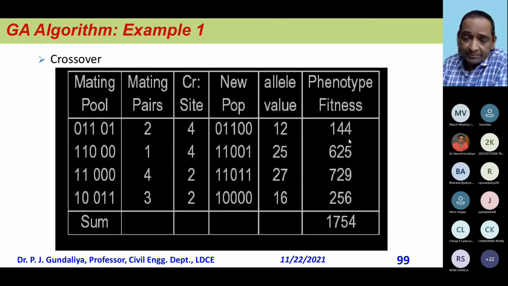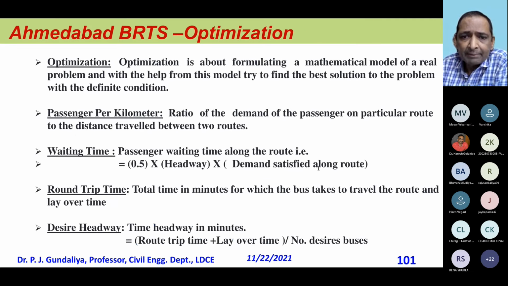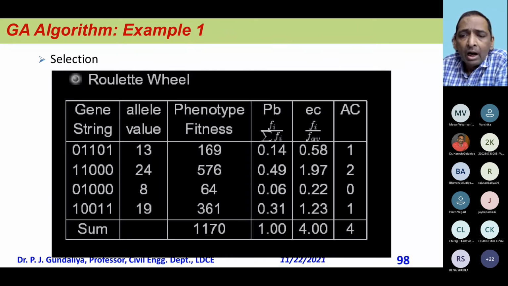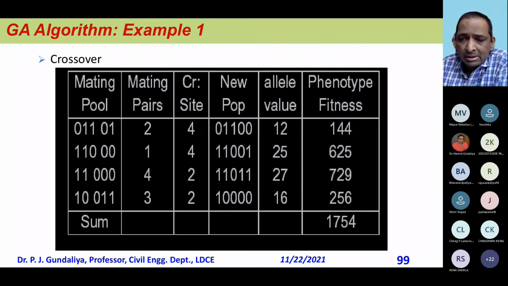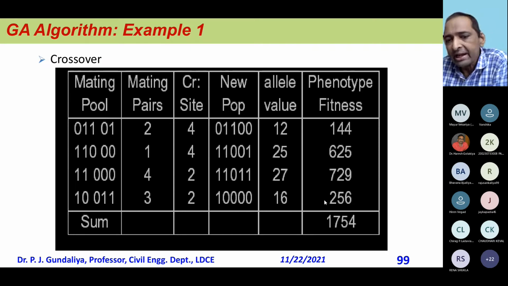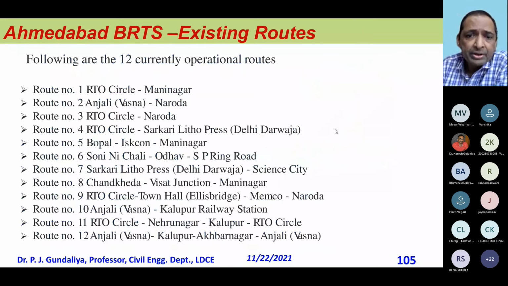Some figures I got where I applied my mutation and crossover and all that. After some time, I think after 10 generations, it converged and gives the value 31 instead of 27. When I go for the next time, it will give 31. And this technique we applied in BRTS to find out a good solution.